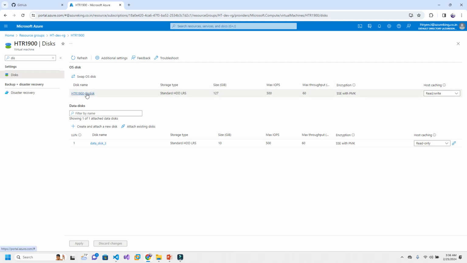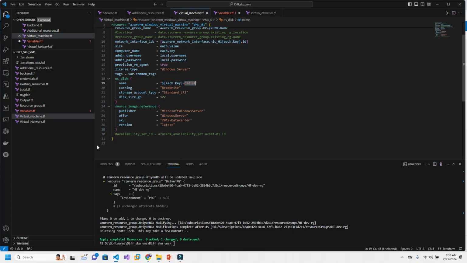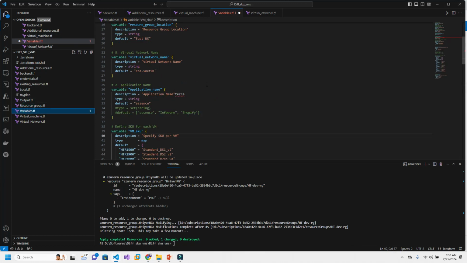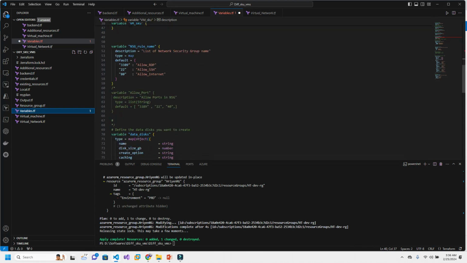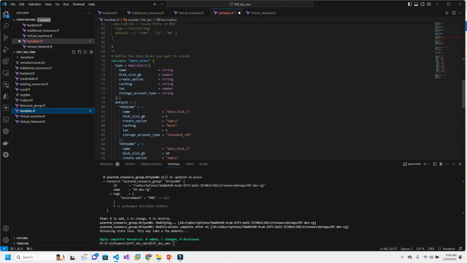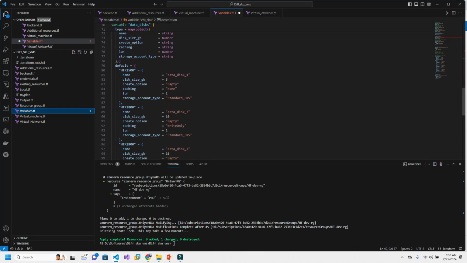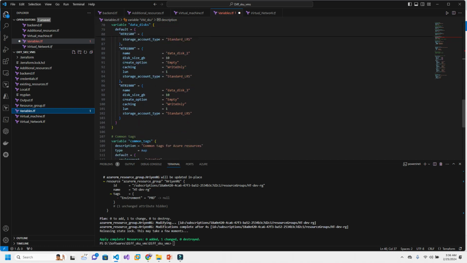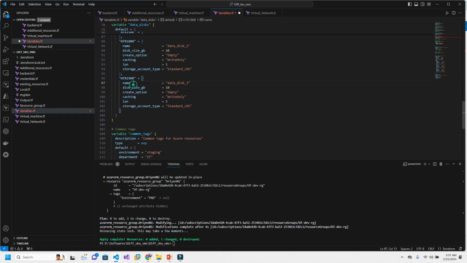Or if you have some other naming standard that you can do. So same thing for the data disk. This is the naming standard I kept. So, data disk variable, if you see here, I use a map of objects here for the 19 server.